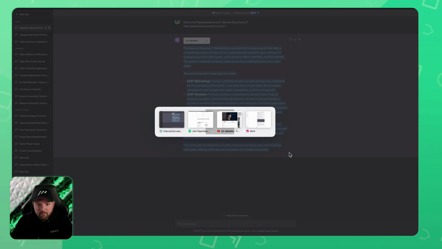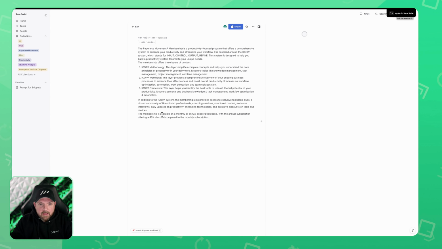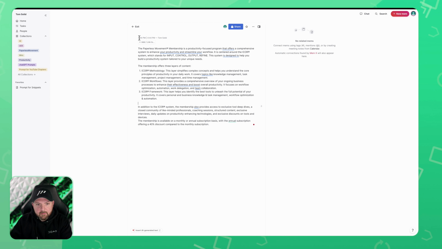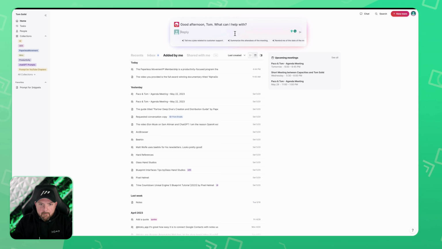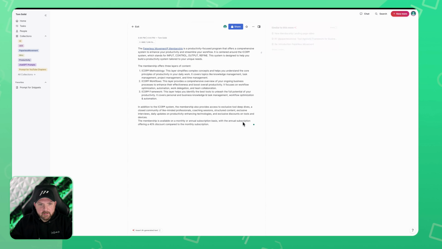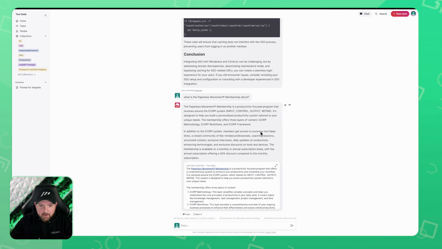So now I can go back to mem and create a new mem and copy this in. I could now also add the link, obviously, to the landing page. So let's do this by selecting this and adding this. And now I have a summary about what the Paperless Movement membership is. And again, I can now go back and ask mem, what is the Paperless Movement membership about? So now you see that mem summarized the other mem even further down, and it shows me the mem below. I can just open this up and now I see the full mem.